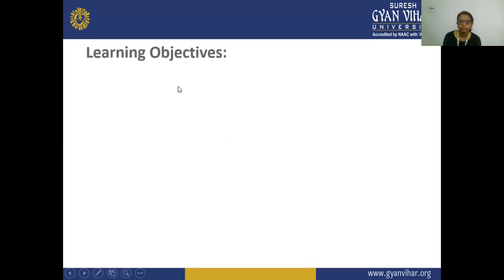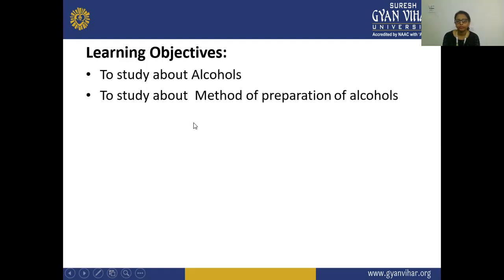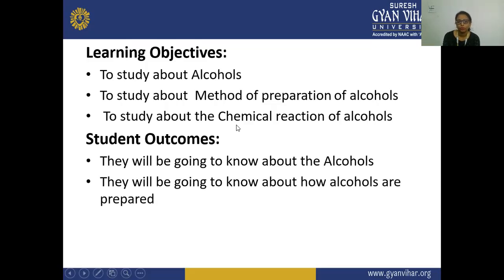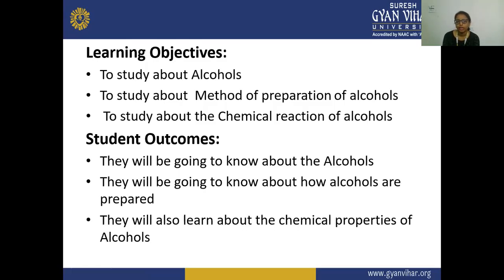So the learning objective of this topic, alcohol, is that we will again talk a little bit about alcohol, and also study the methods of preparation of alcohol, and also learn about the chemical reactions of alcohol. So here the students' outcome: students will know about alcohol, how alcohols are prepared, and they will also learn about the chemical properties of alcohol. What is alcohol, what are the types of alcohol, and what are the methods of preparation of alcohol.